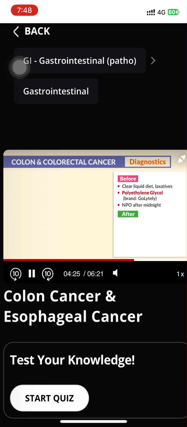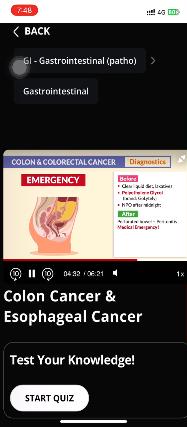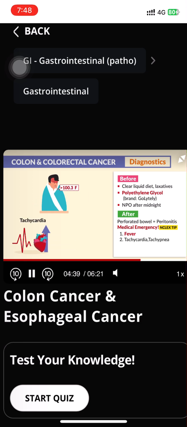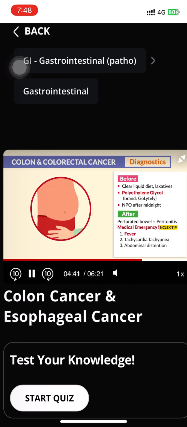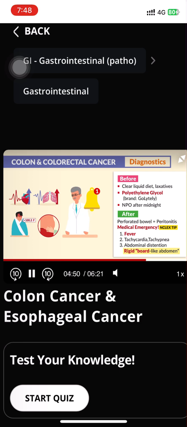Now, after the procedure, it's priority to monitor for perforated bowel with peritonitis. This is a medical emergency. It's very deadly. So write down these key terms here: fever, tachycardia with tachypnea, abdominal distension, and a rigid board-like abdomen. Write that one down. Huge NCLEX tips here. We must report any of these findings to the HCP immediately. Trust me, this has been tested multiple times in various question banks.